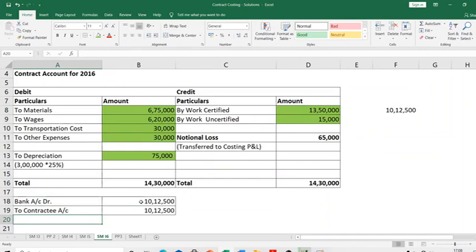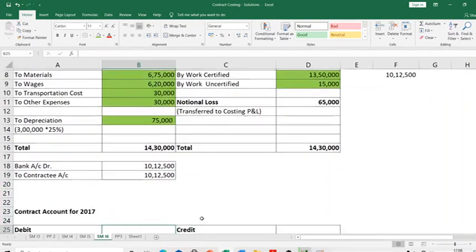We'll collate all of these things as we progress through every subsequent year. This is not part of the question. I am only explaining this for your better understanding. So this is like the revenue I have recognized. It doesn't mean that I have sold it off to my customer. I just park it aside. Right now, my work certified account has a debit balance of 13 lakh 50,000. My contractee has a credit balance of 10 lakh 12,500 in my books, and bank has a debit because that's the amount I've received. Great. Let's go to the next year.